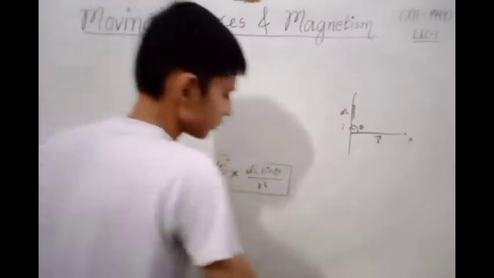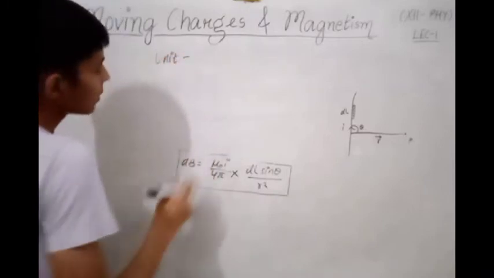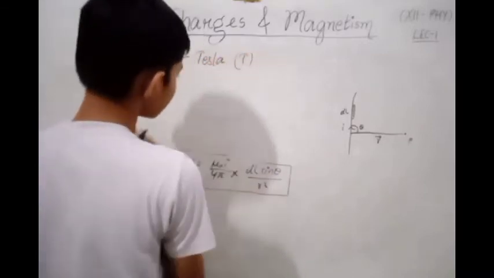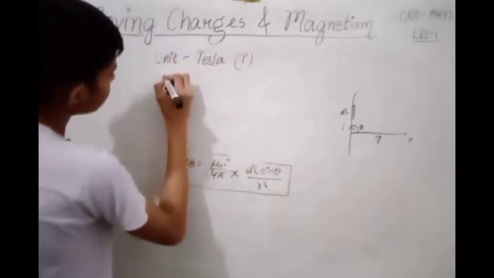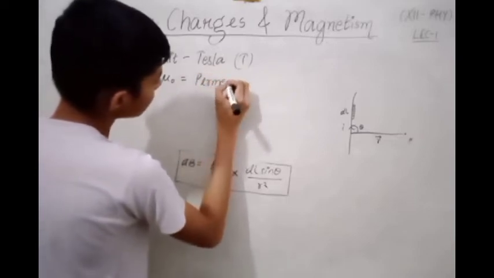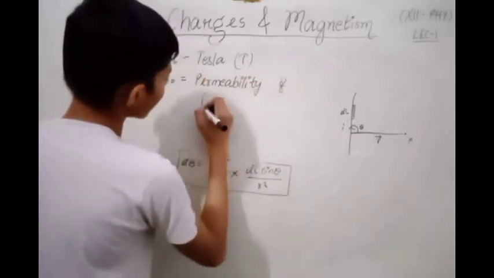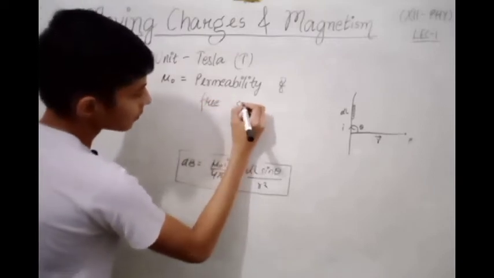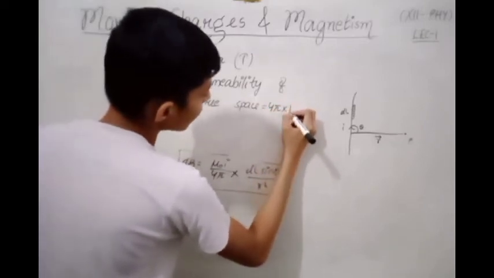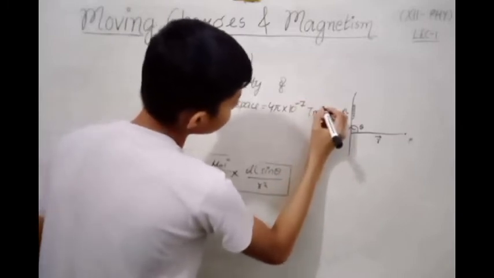Unit of magnetic field is Tesla, denoted by T. And mu naught is the permeability of free space, which is equal to 4 pi into 10 raised to the power minus 7 Tesla meter divided by ampere.